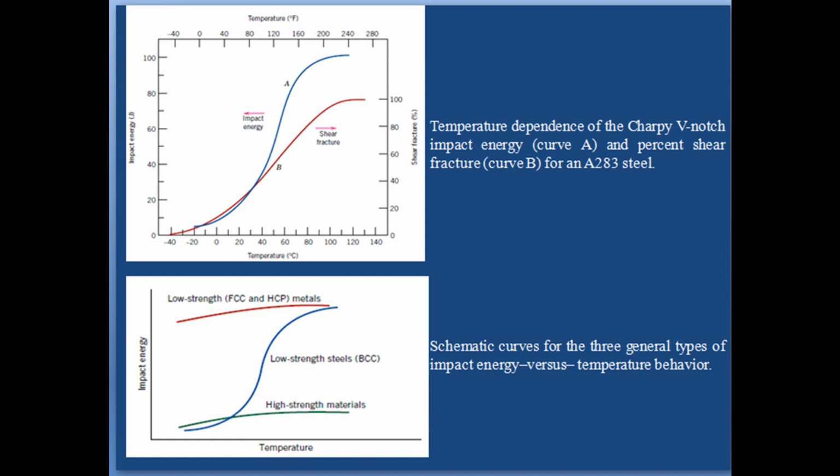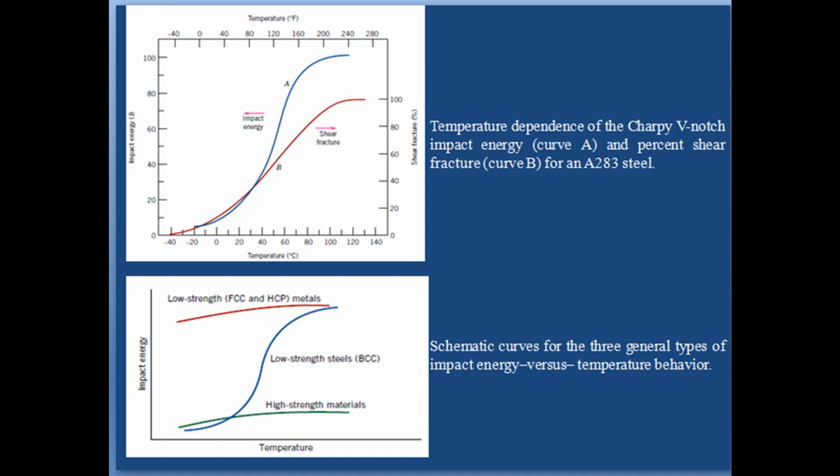On this basis, the transition temperature is approximately 110 degrees for the steel alloy that is the subject of the figure, as shown in the figure. Structures constructed from alloys that exhibit the ductile to brittle behavior should be used only at temperatures above the transition temperature to avoid brittle and catastrophic failure.